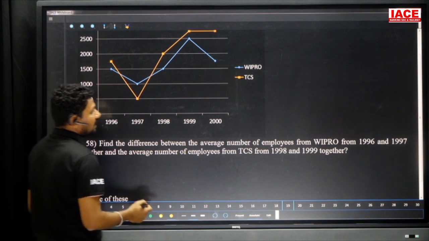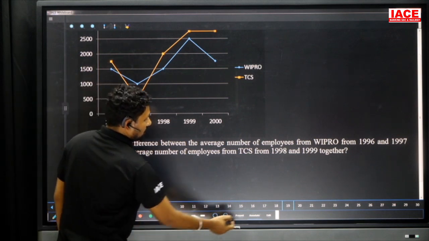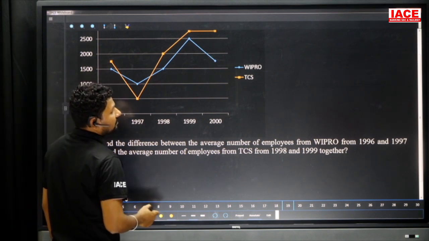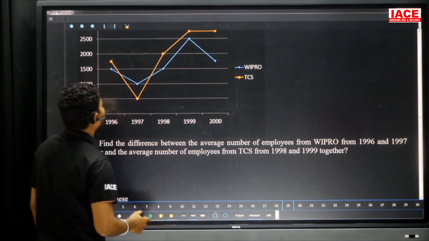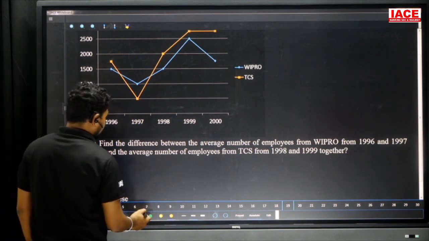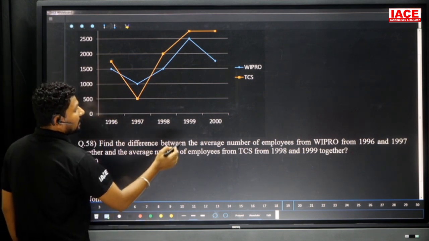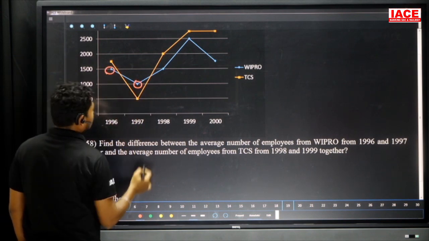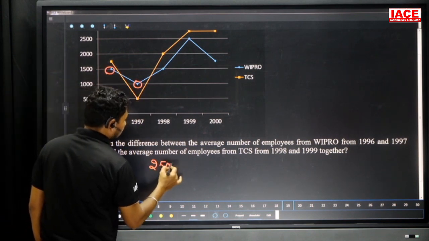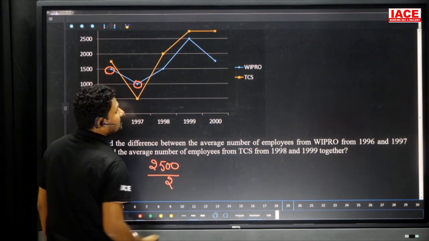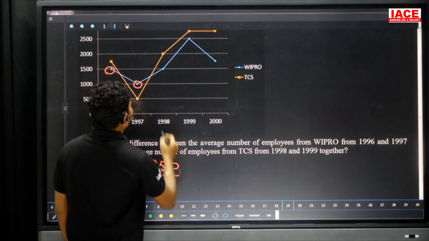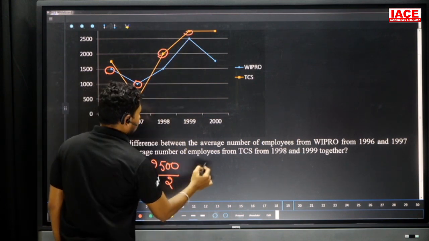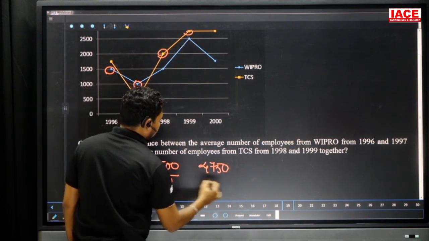Find the difference between the average number of employees from Wipro in 1996 and 1997 together, and the average number of employees from TCS in 1998 and 1999 together. So here is how to calculate. We can write 1996 and 1997: the value is 1500 and 1000, which is 2500 by 2. And TCS 1998 and 1999: the 1998 value is 2000 and the other value is 2750, which is 4750 by 2.